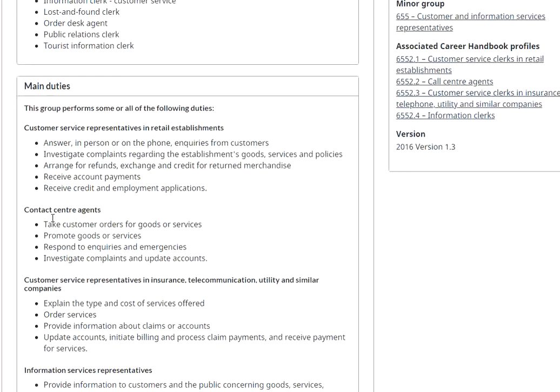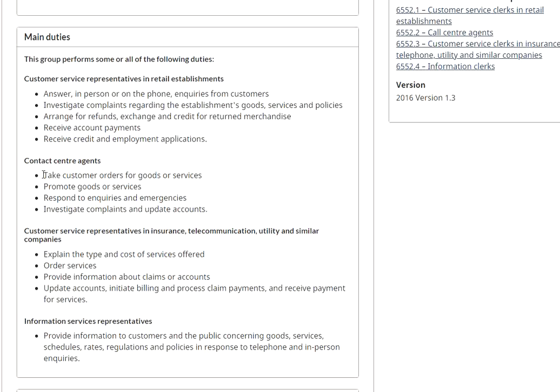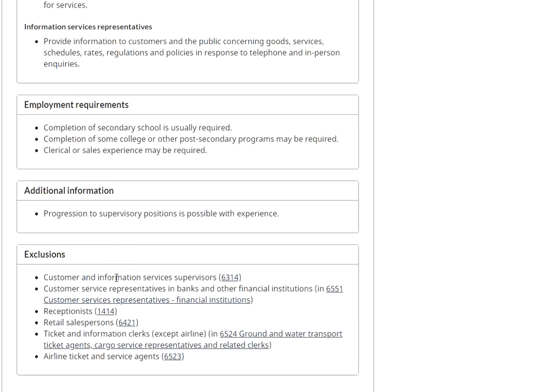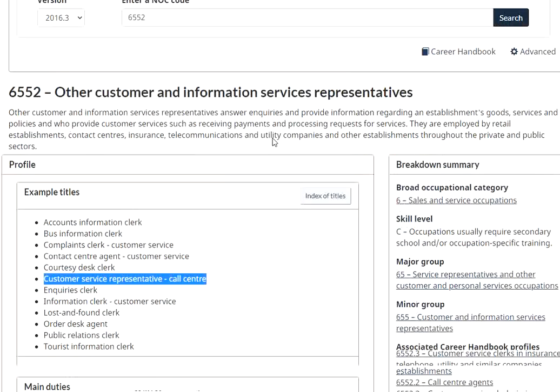If you're working as a customer support agent with Shaw or Telus, you definitely can go into this, taking customers' orders for goods and services. Here you're not basically upselling the customer. You're investigating complaints and sorting them out, hearing their grievances. If you're matching up with this profile, you're definitely falling in it. Exclusions would be customer information service supervisors, and customer service representatives in banks and other financial institutions. Those would be considered in 6551, which is very much in demand. So let's go into 6551 now.